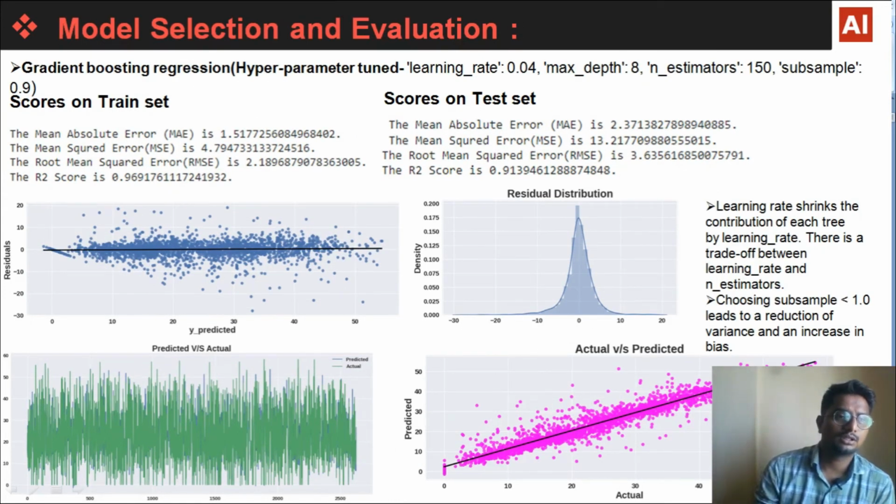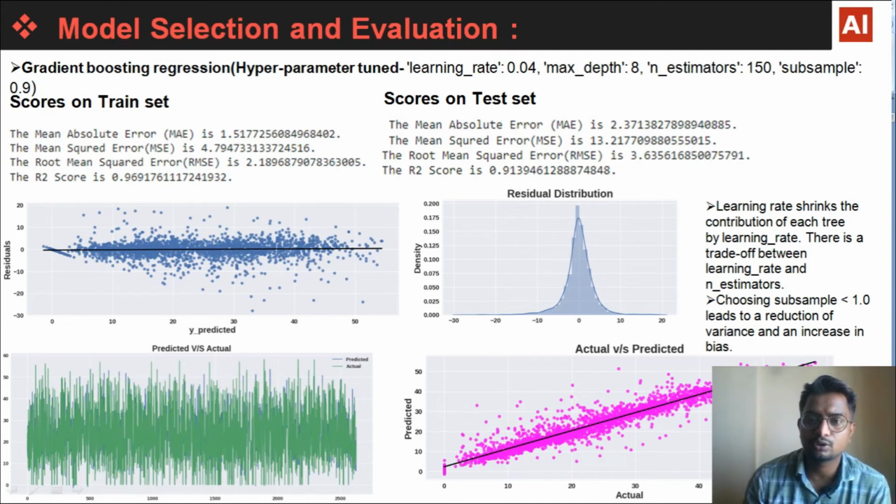Next model is gradient boosting regression with hyperparameter tuning. Learning rate is 0.04. That means learning rate shrinks the contribution of each tree by learning rate. There is a trade-off between learning rate and n estimators. Here n estimator is 150, number of trees, and subsample is 0.9.